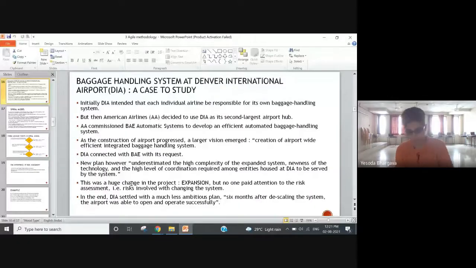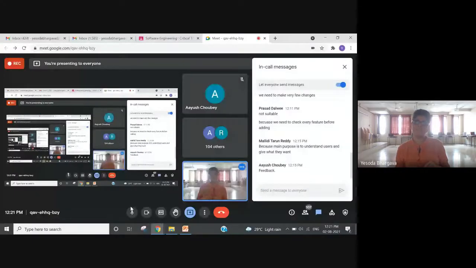So what do you think? In the middle of the software development, because the baggage handling system is also automated, so definitely there's a software component involved, what do you think would have been the troubles of the people who were involved in making this automated chain when they were told that you don't have to just make it for American Airlines, but also throughout the airport, so that it can be centralized and used by any airline that is using that particular airport?